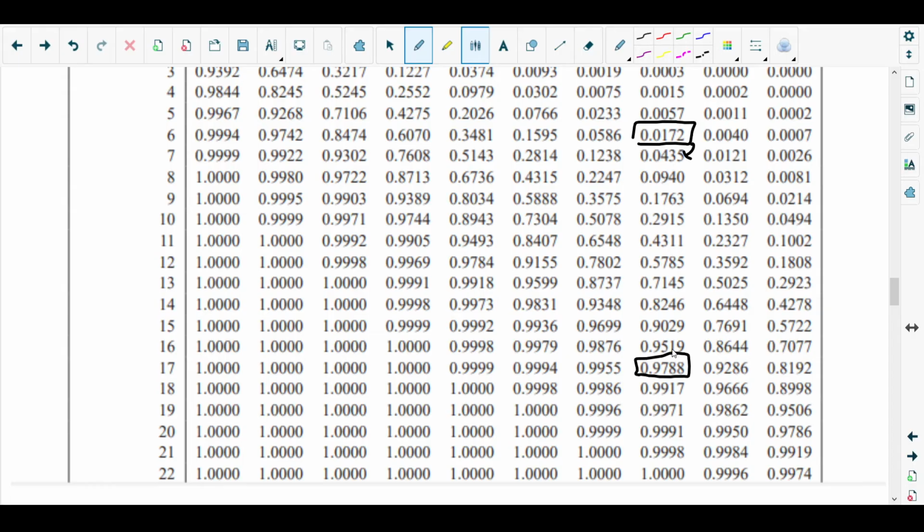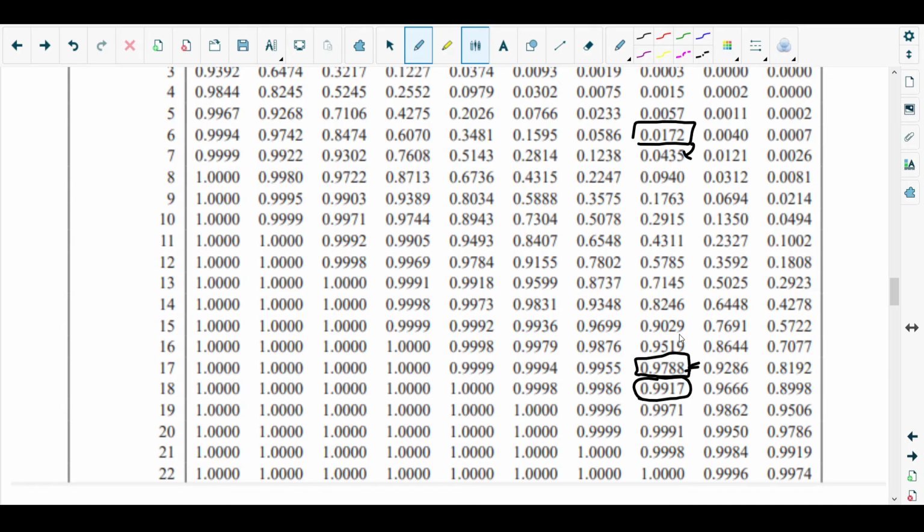And if you go up, if you consider the next one, then it is giving you even less than 0.025. So this is the minimum possible value for k.